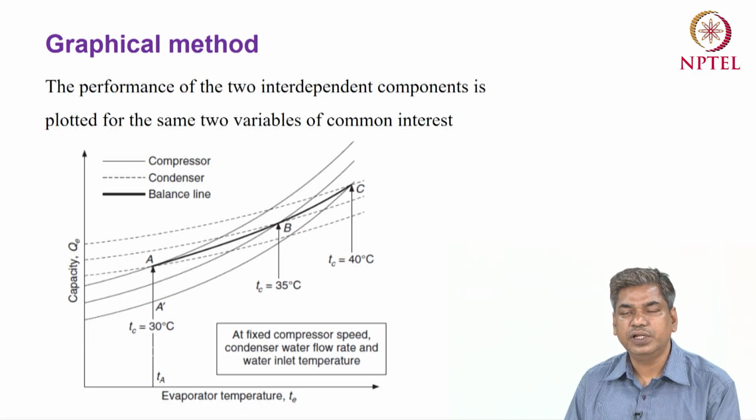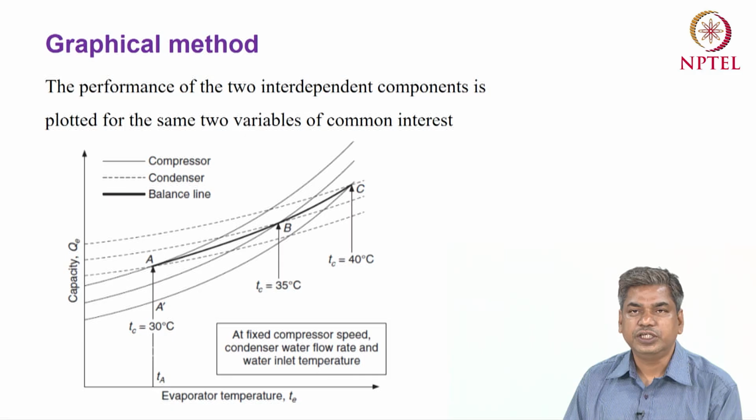So you draw the behavior of capacity with respect to the evaporator temperature at the different condenser temperatures. In this figure, the solid line basically represents the capacity change with respect to the evaporator temperature for the different condenser temperatures.